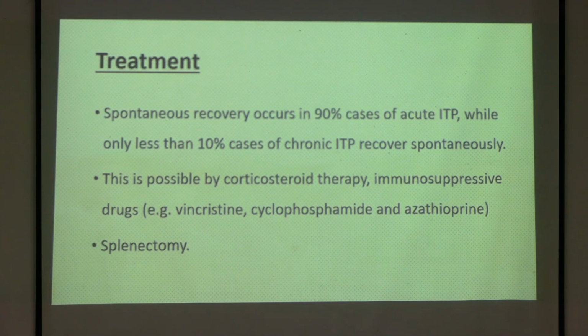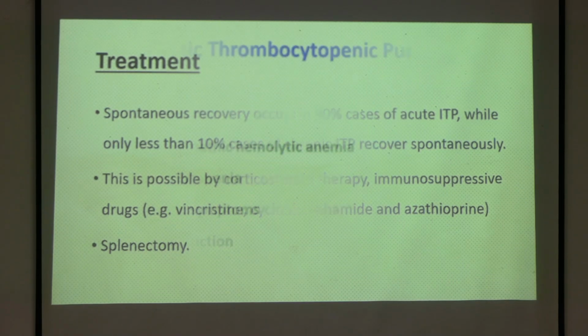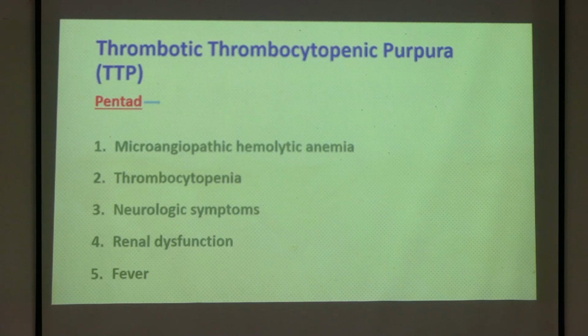So treatment is spontaneous recovery, that is 90% patients with acute ITP will recover spontaneously, while chronic ones will recover less spontaneously, and this is possibly by the corticosteroid therapy, immunosuppressive drugs that you will read in your pharmacology also, and by splenectomy. Is it clear? The first thing, ITP. Everyone? Any doubts? No? Okay. Next thing is thrombotic thrombocytopenic purpura.